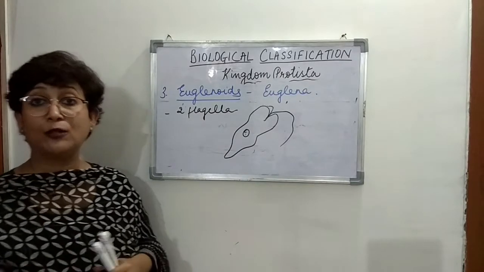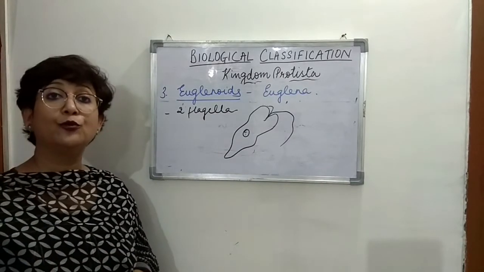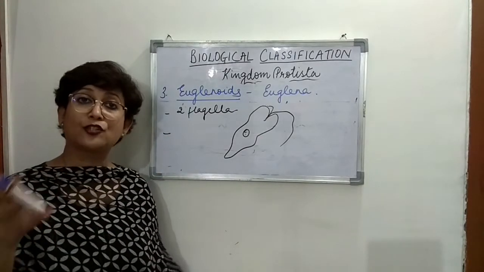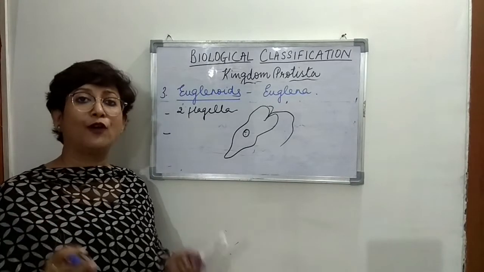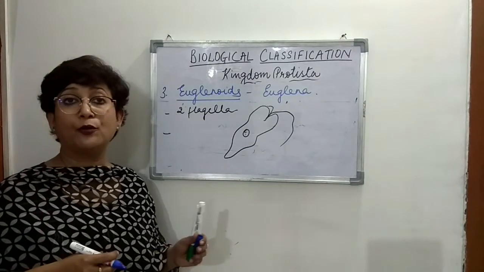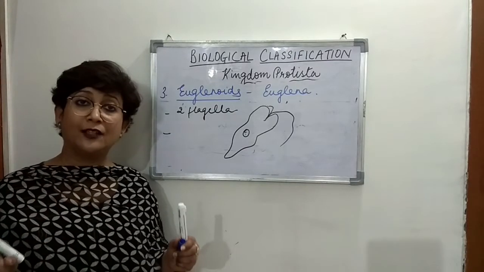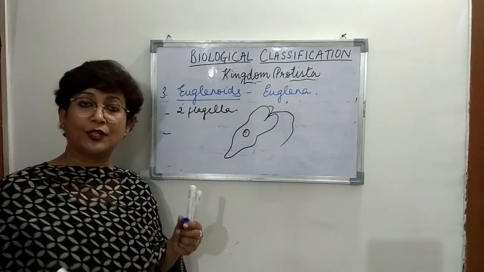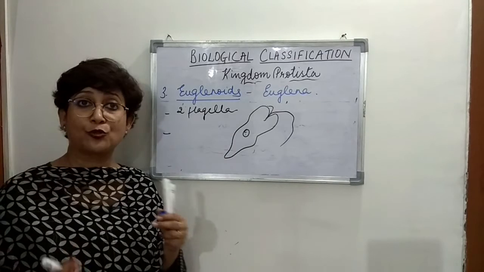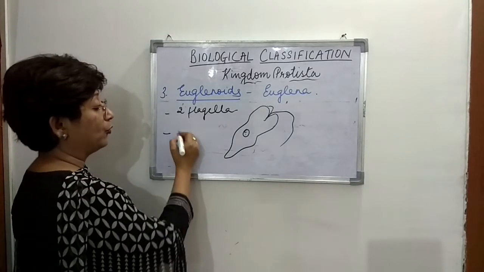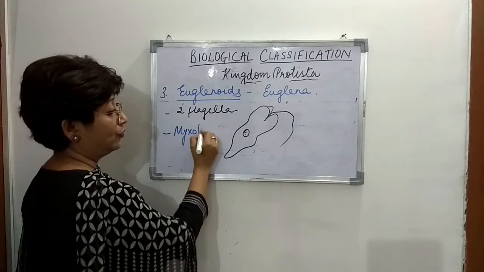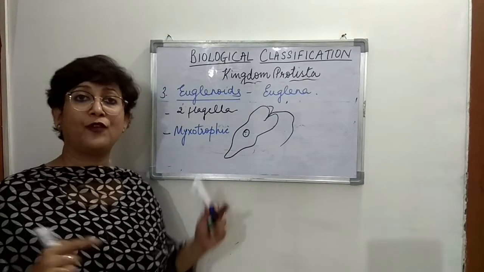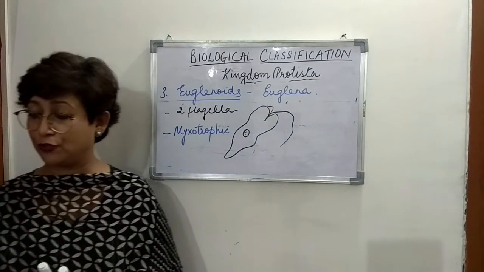Then we had discussed the mode of nutrition in euglena. If you remember that, when there is enough sunlight, that is during the daytime, they behave as autotrophs and they can manufacture their own food. But during the evening or when there is less sunlight, then they behave as heterotrophs and they feed on other organisms, right? So that means they show a mixotrophic type of mode of nutrition, a mix of autotroph and heterotroph. So mixotrophic nutrition, right?